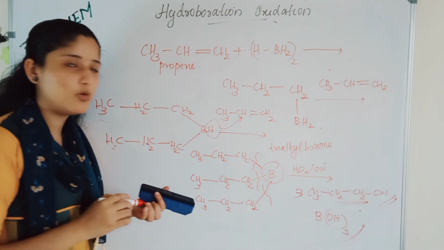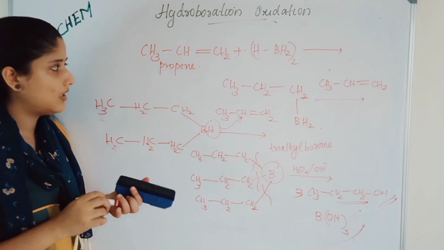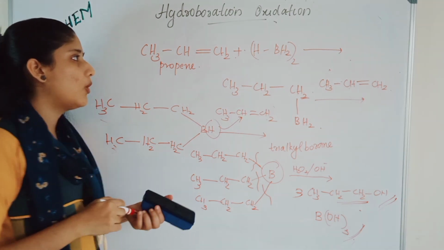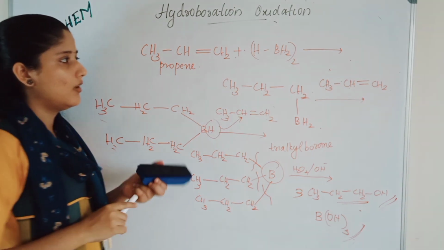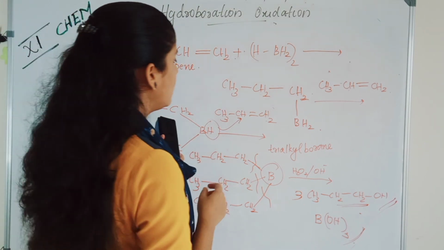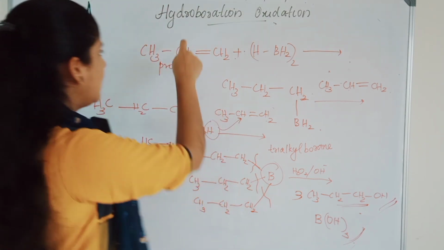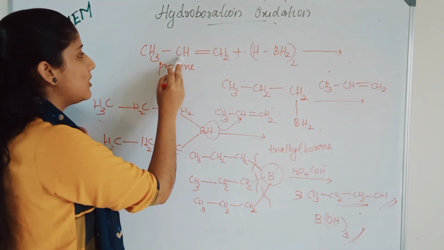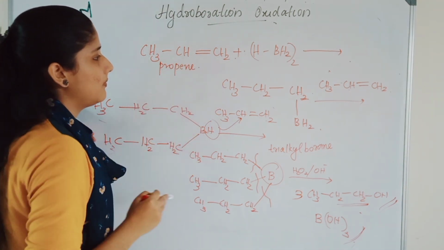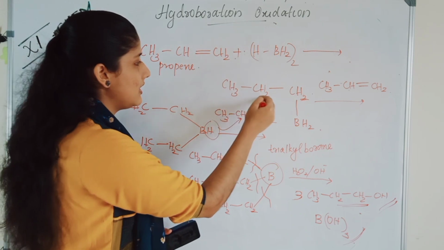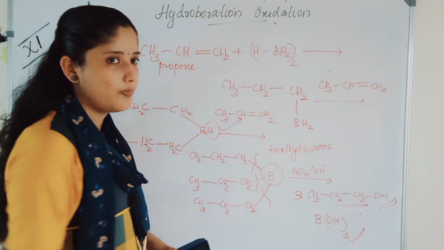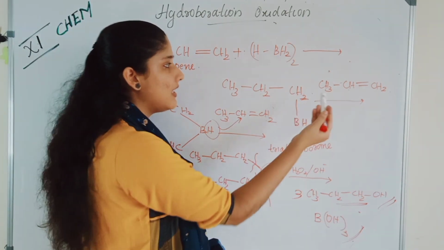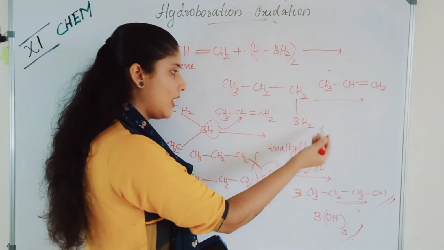This is hydroboration oxidation. First, the alkene or the propene will react with diborane with the first molecule. When the first molecule reacts, according to the anti-Markovnikov rule, here the H will add and here BH2 will add. That is the product CH3, CH2, CH2, BH2. Next, we are adding the next molecule of propene. What happens?